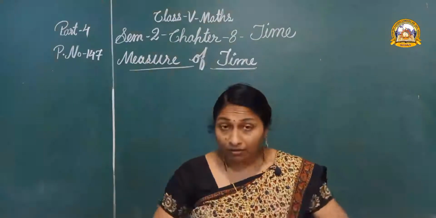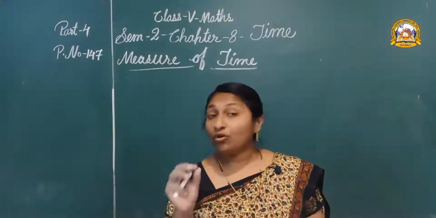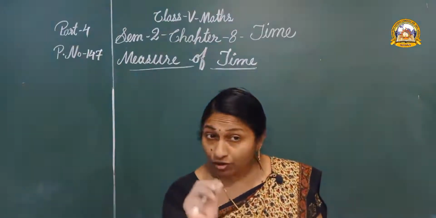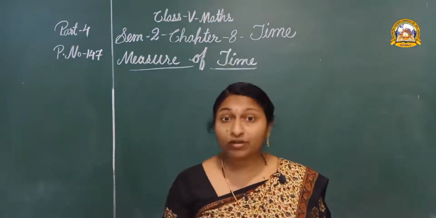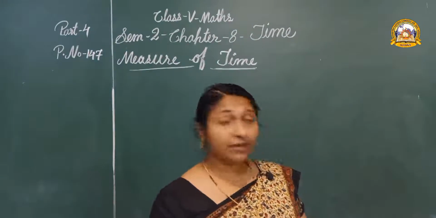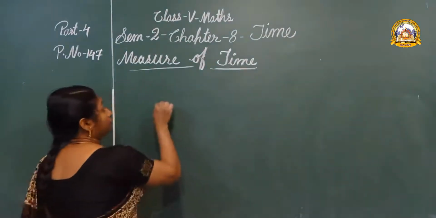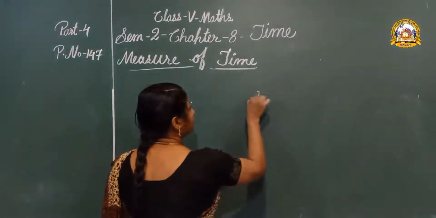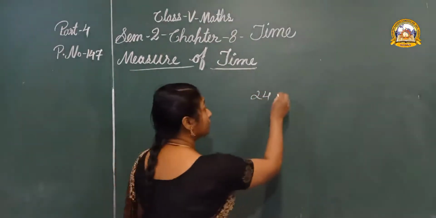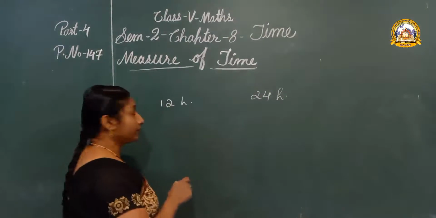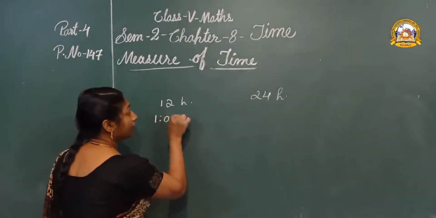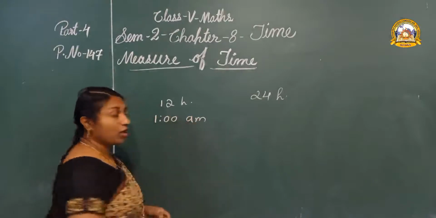Okay children, now let us see how we can change the 12-hour clock time to 24 hours clock time. For example, 1 AM. How can we write?